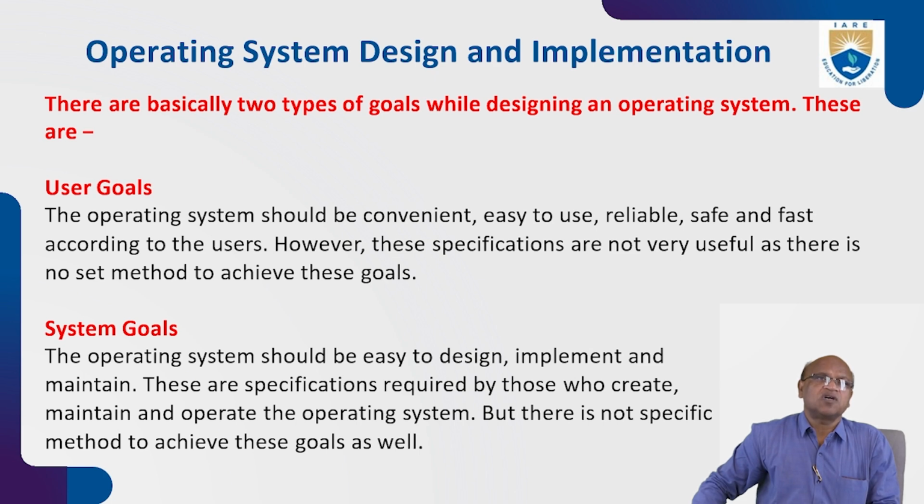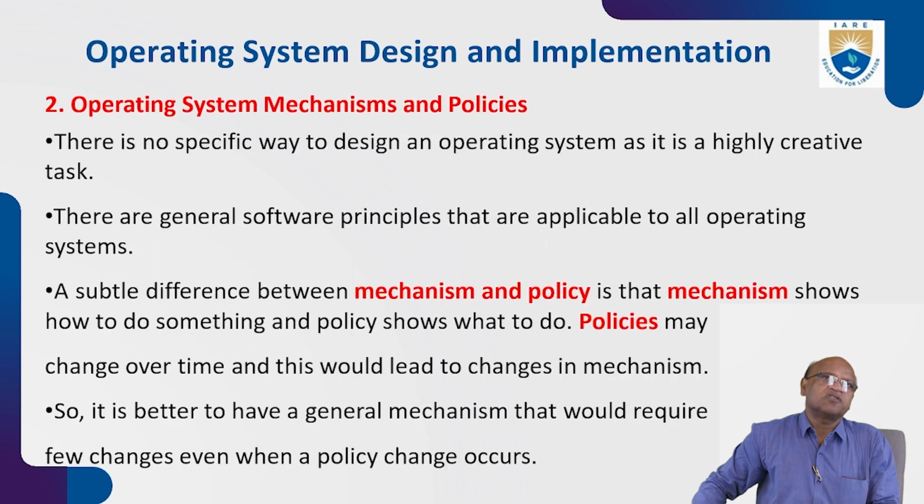So, system goals. The operating system should be easy to design, implement, and maintain. These are the specifications required by those who create, maintain and operate the operating system, but there is no specific method to achieve these goals as well. So, operating system mechanisms and policies. There is no specific way to design an operating system. It is highly a creative task. It is not a single man task.